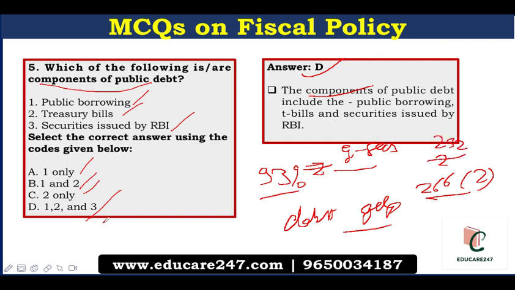Speaking about the difference between public and private debt, public debt is the money owed by the union government, while private debt comprises all the loans which are raised by private companies, the corporate sector, and individuals, such as home loans, auto loans, and personal loans. As a percent of the GDP, the union government's liabilities account for a little over 46%. However, if the public debt is calculated as general government liabilities, which also includes the liabilities of the states, then it goes up to 68% of the country's GDP.